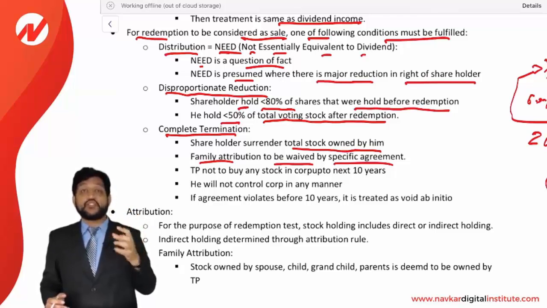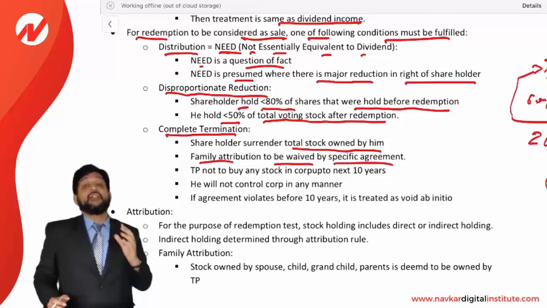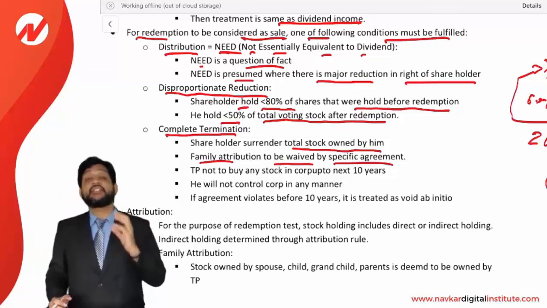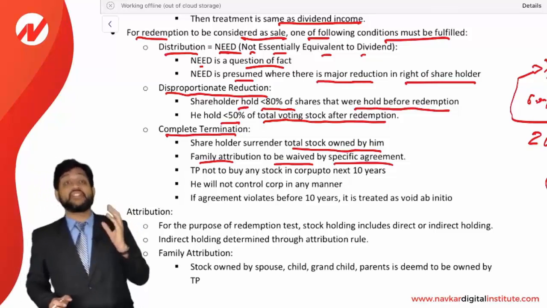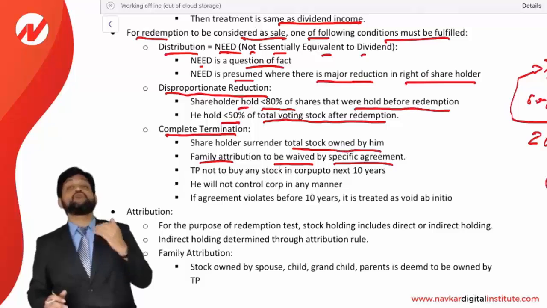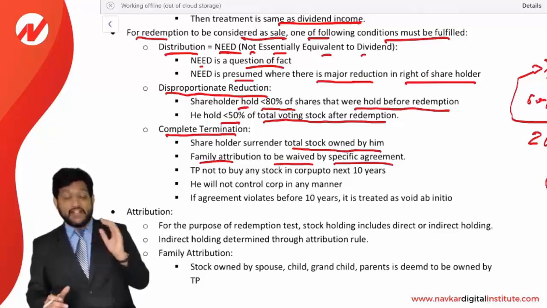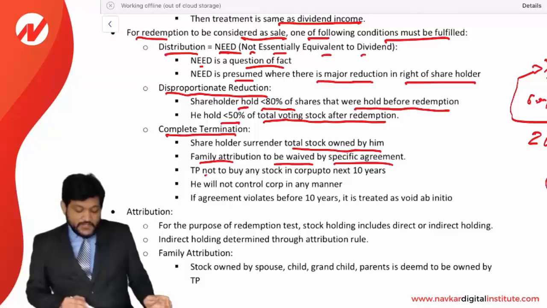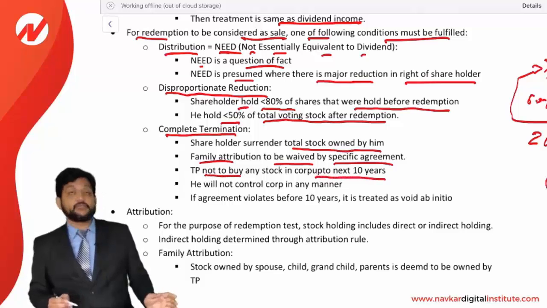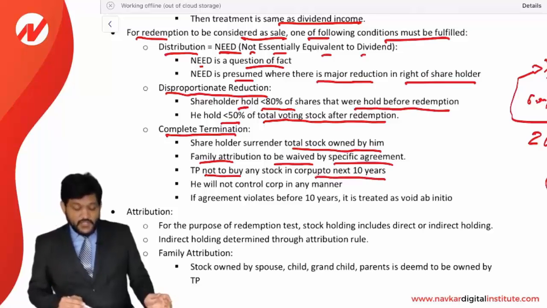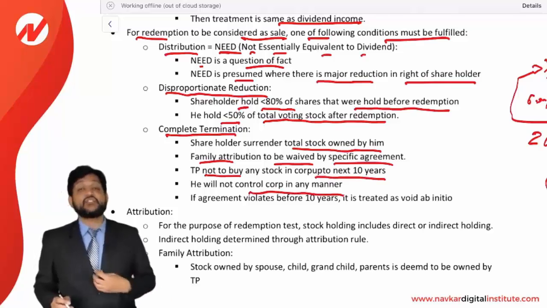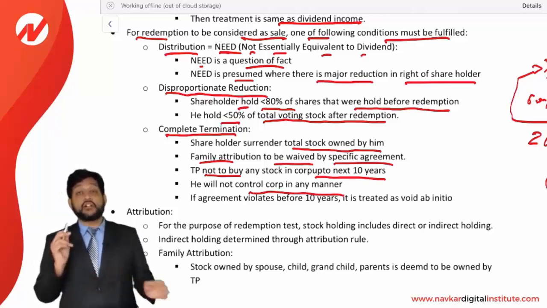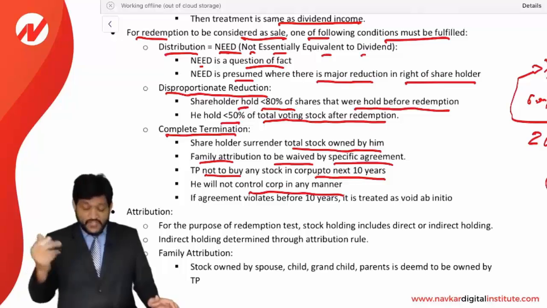Now, what is a family attribution? We'll see in the later section. But see, family attribution, if I simply say, then the stock owned by a family member is considered as a stock owned by the shareholder. So, the shareholder has to waive the family attribution. How will it be done? Let's see. Taxpayer not to buy any stock in the corporation up to next 10 years. That is the first condition. He will not control the corporation in any manner. That is the second condition. He has to agree that he will not control the corporation in any manner up to next 10 years.